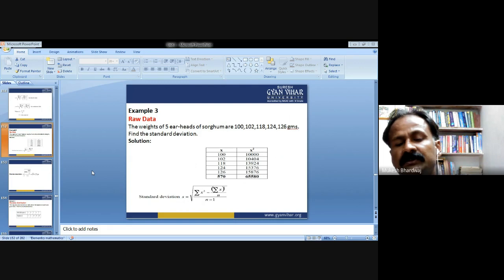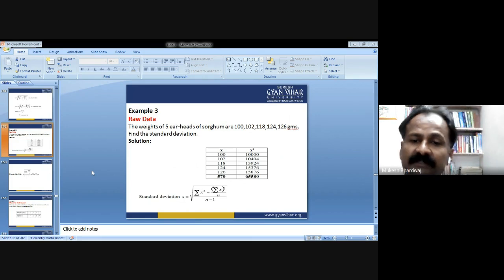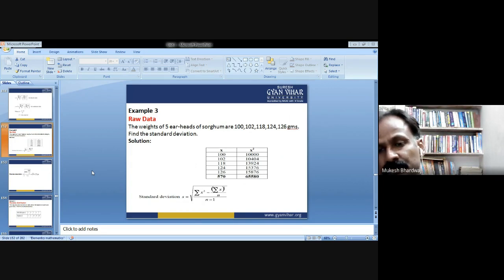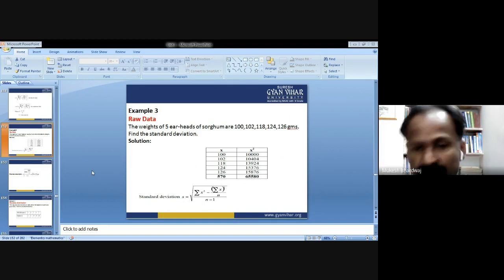First we do the squaring of each observation and then the summation. The summation of x square comes out to be 65,580, the summation of observations comes out to be 570, because these two summations are required in the formula, and the total number of observations is 5. So here n is equal to 5.